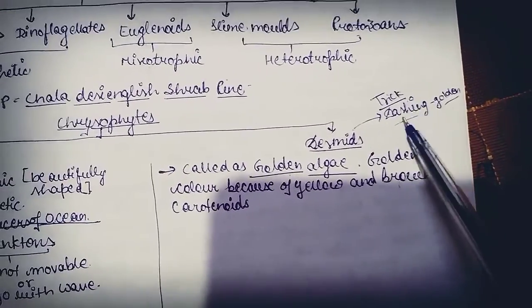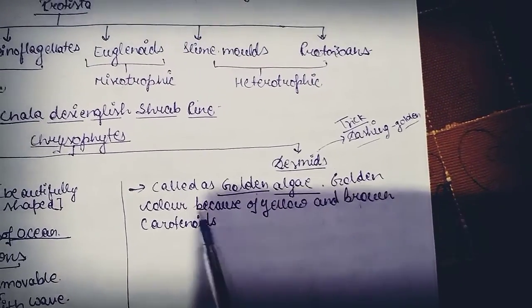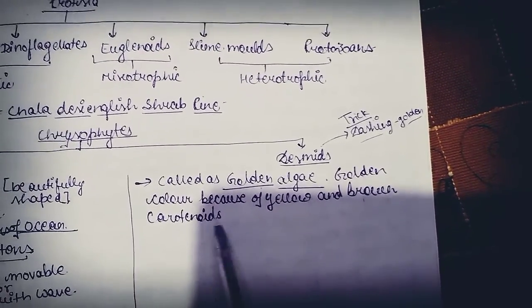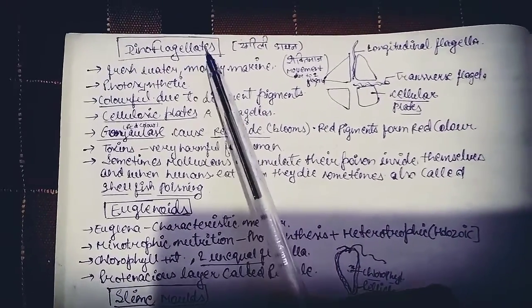Desmids, so its trick is dashing like golden. These are called golden algae. The golden color is because of yellow and brown carotenoids. Then after chrysophytes, the second one is dinoflagellates.